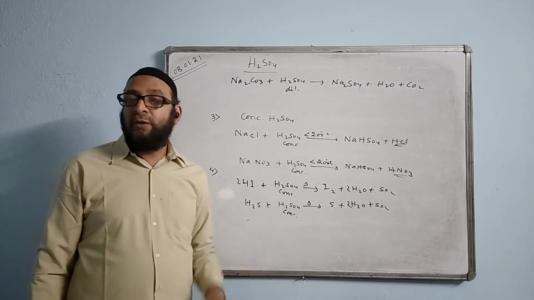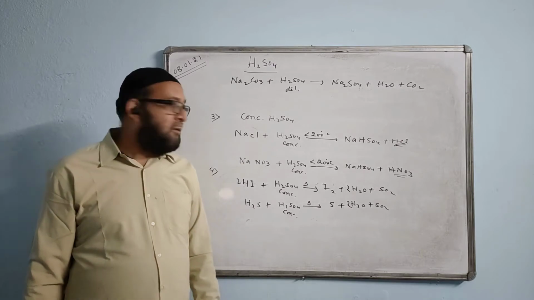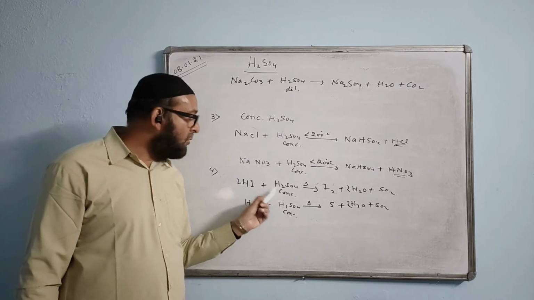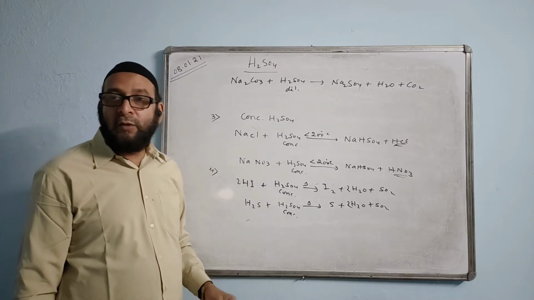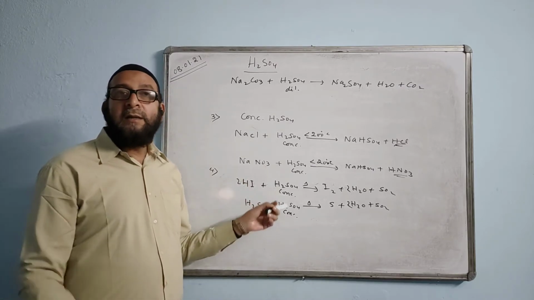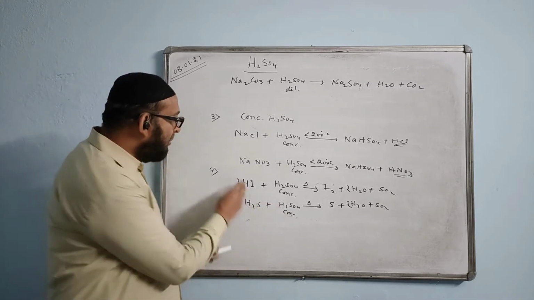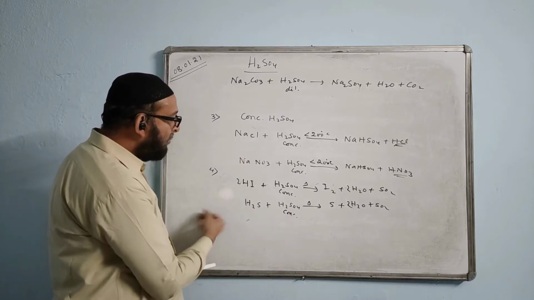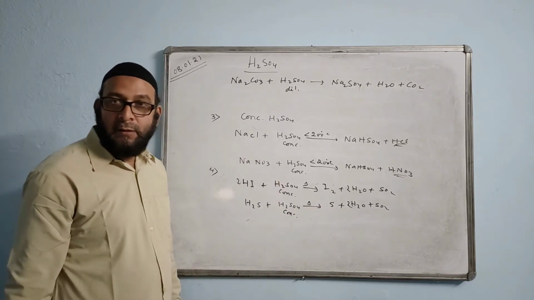And iodine is also used in many medicines. So, in the manufacture of iodine, which chemical is used? We say concentrated sulfuric acid. And what is the role of concentrated sulfuric acid? As a powerful oxidizing agent, because it is removing hydrogen from it and giving us iodine.